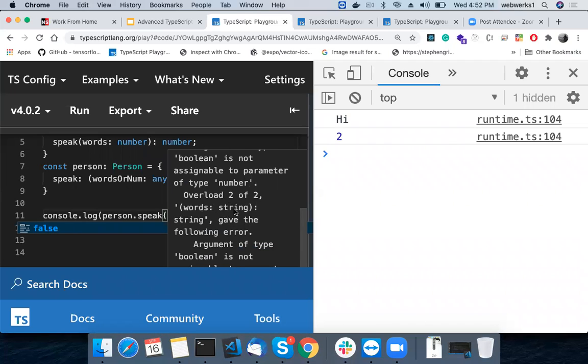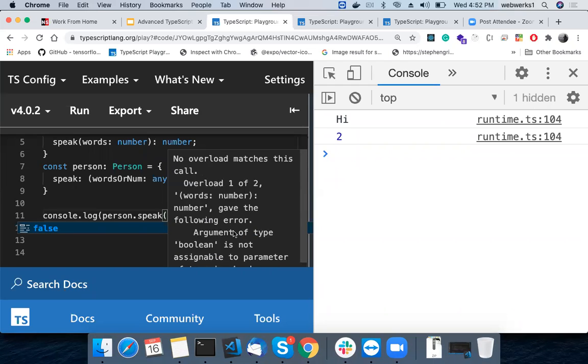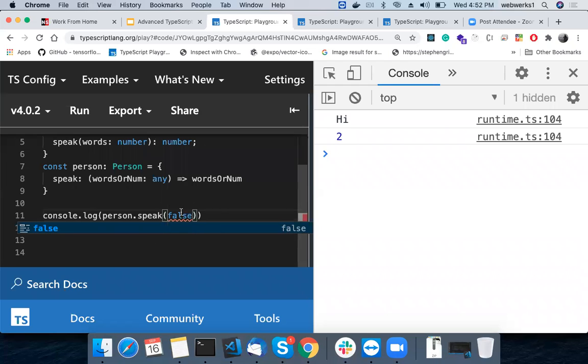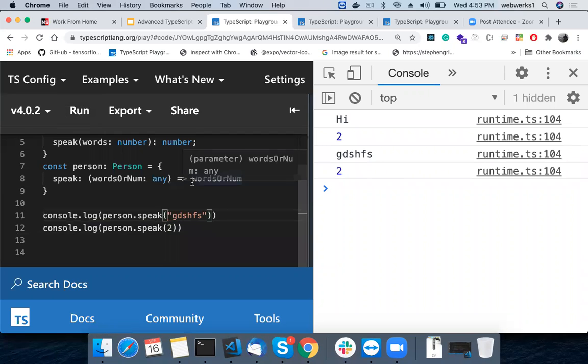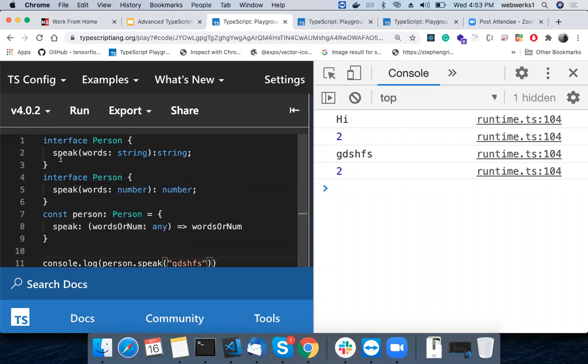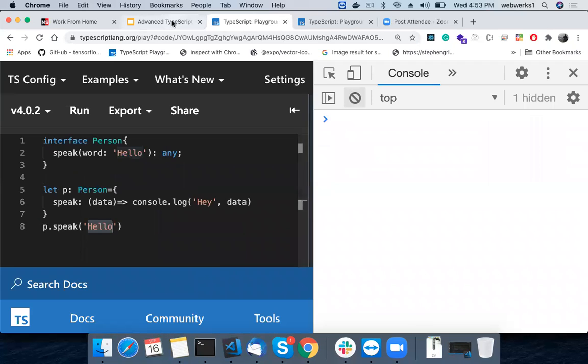The word of string is not matching. So you have to use any, or strings, if you don't want any error, and it will work. But if you use data members, it will throw you an error. But in the case of a function, it just overloads the function. Hope it clears, right?